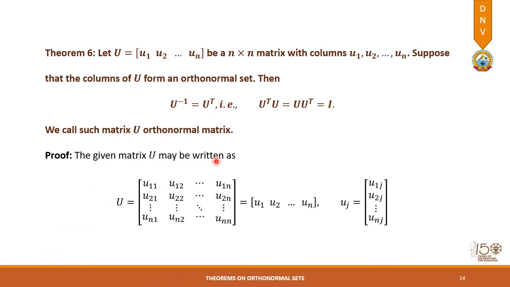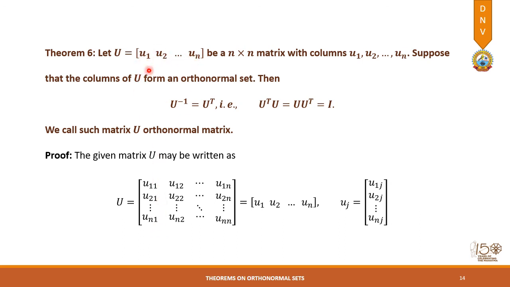So the given matrix may be expressed in this particular form: the first column, second column, third column, fourth column. Columns and rows are denoted by subscripts u11, u12, u1n. The first subscript is for the row, and the second subscript is for the column. So we are given these to be the column vectors.